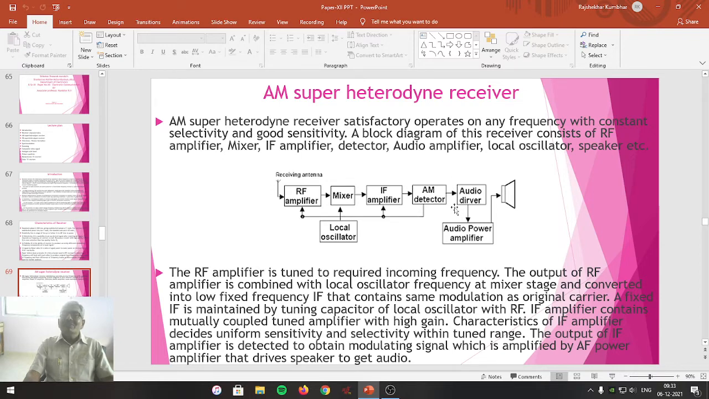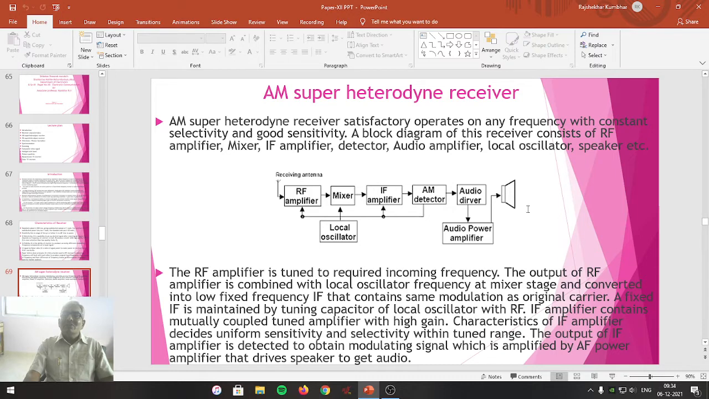The audio driver amplifier drives the audio power amplifier. The audio driver amplifier is a voltage amplifier, in which the voltage level of the required audio signal is amplified. It is given to the audio power amplifier. This amplifier is either a push-pull power amplifier or a complementary symmetry power amplifier, in which the power level of the audio signal is improved. So the amplified audio electrical signal is given to the speaker.